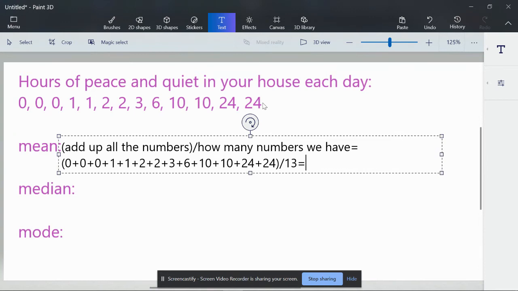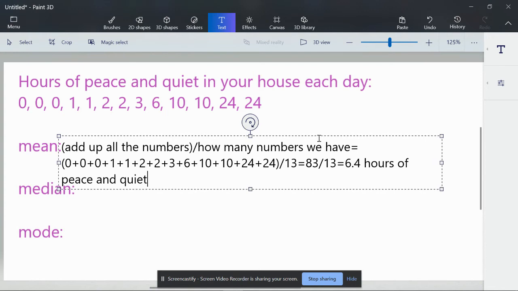So I add it up on my phone. We get 83. And then we're going to divide that by 13. So we add these all together, we get 83. Divide that by 13, we get 6.4 once we round. So that means that the mean, if you were to pick someone randomly out of our class, you could reasonably guess that they would have 6.4 hours of peace and quiet each day.